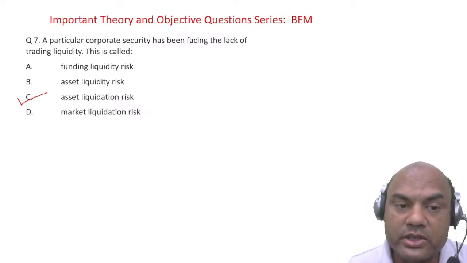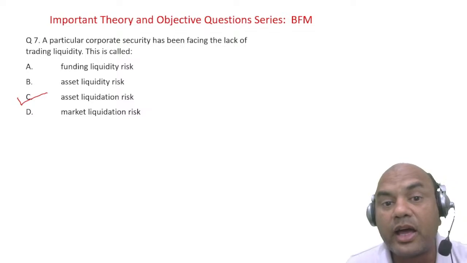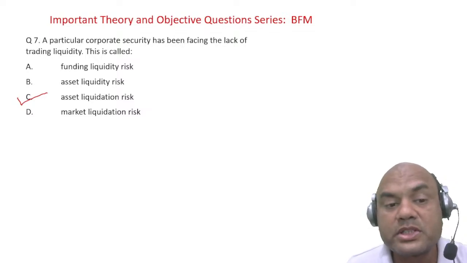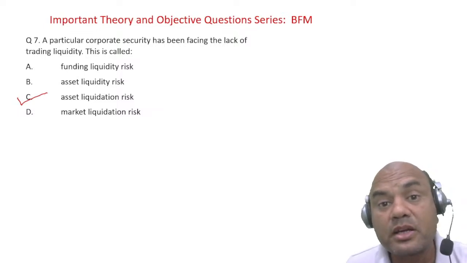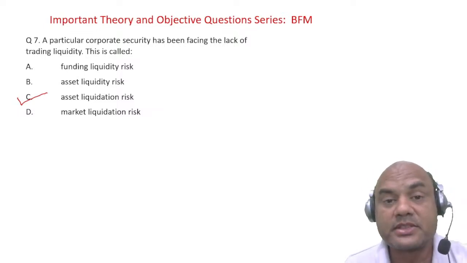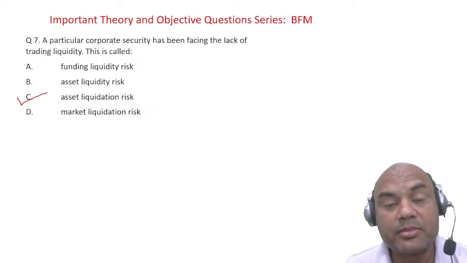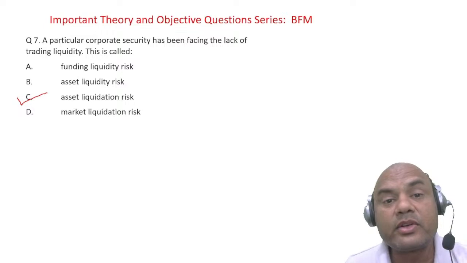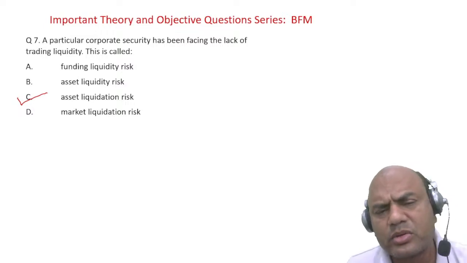Again, we are focusing on liquidation only. I have taken two questions on liquidation because this is the major risk faced by banks. I gave you the example of SVB Bank, Silicon Valley Bank. Similarly, there was another bank failure in the same year, 2022.